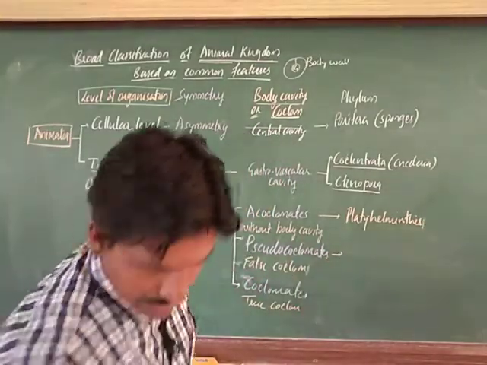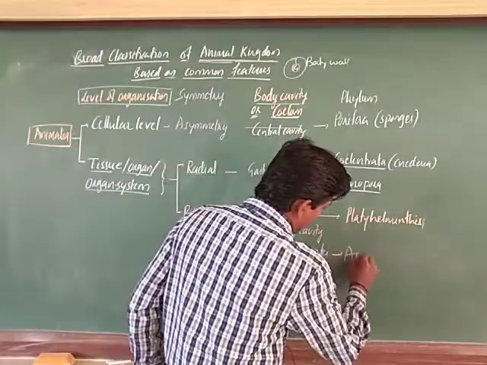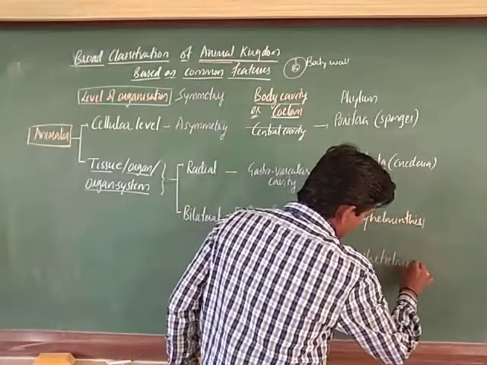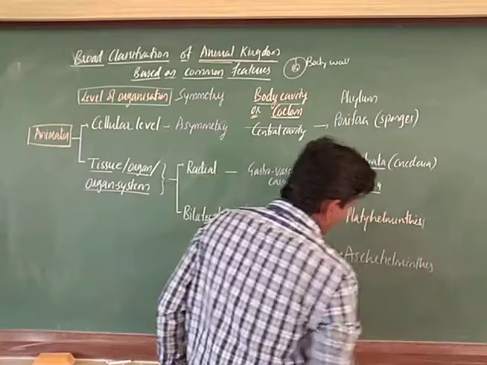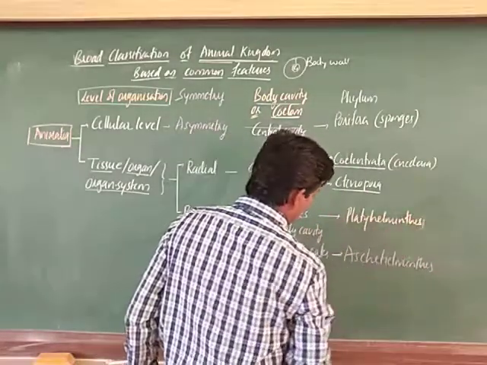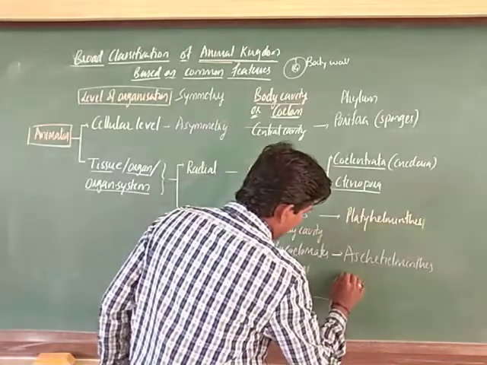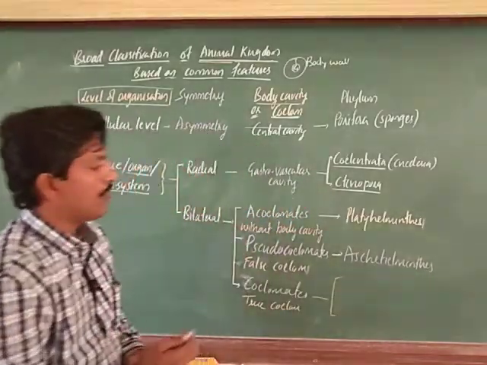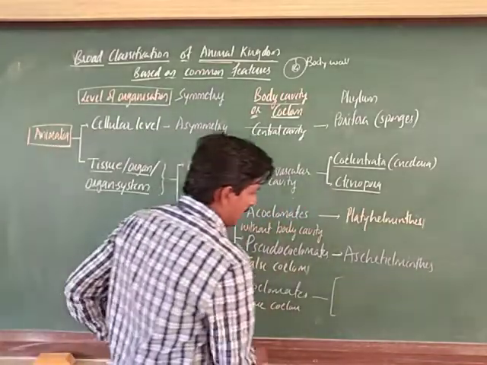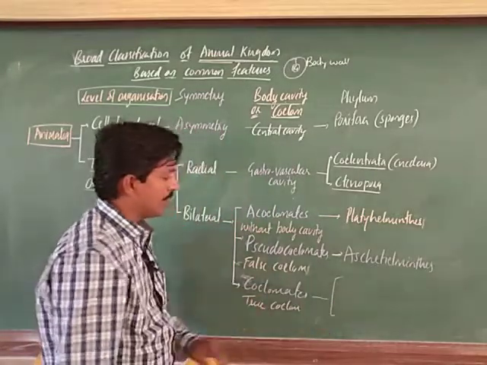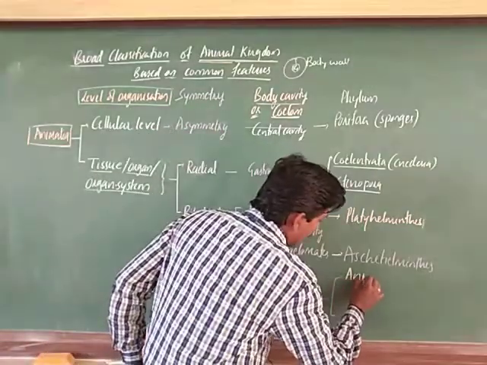Aschelminthes. And for coelomates there are many. From Annelida to Chordata, all come under coelomates. Here I will write Annelida.